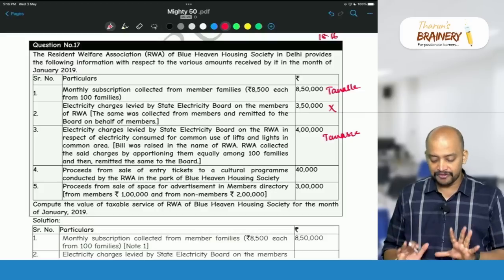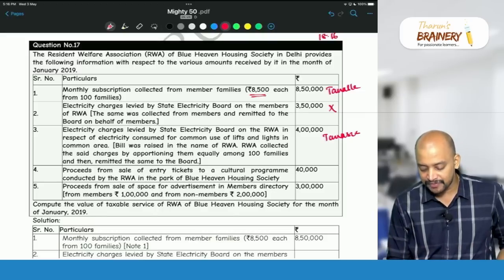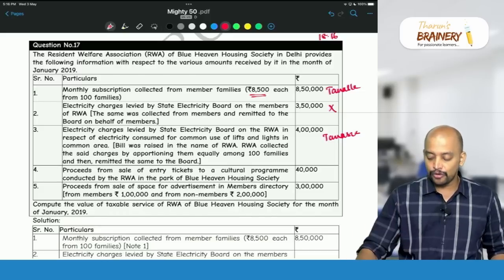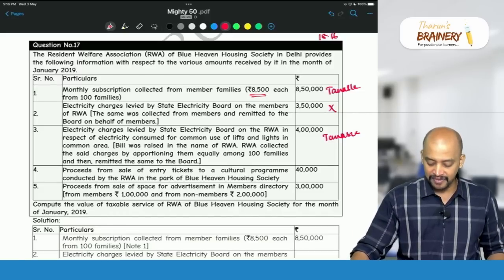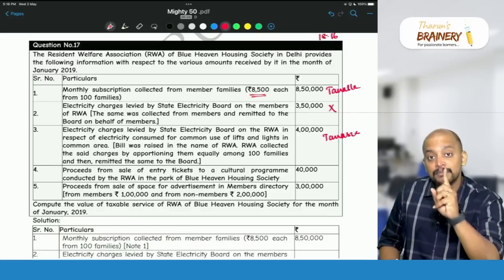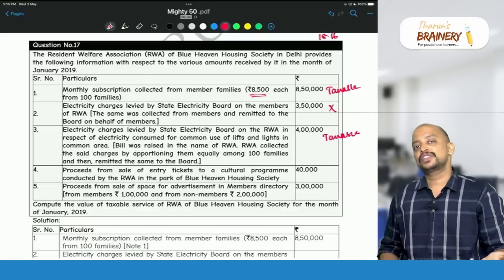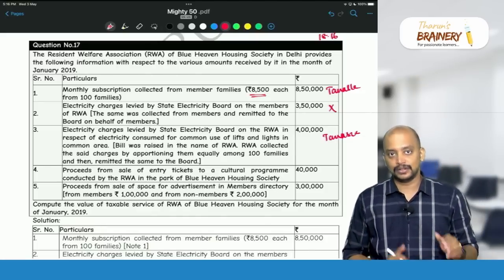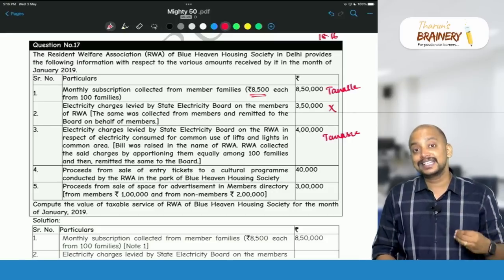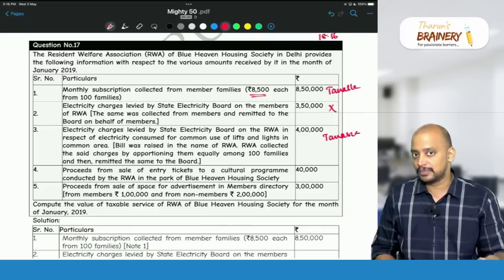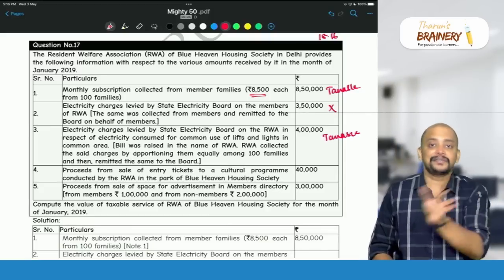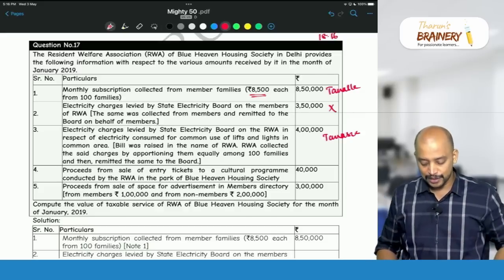Suppose if this amount is 6,500, then what we need to do? So 6,500 per member, then 4 lakhs divided by 100 families, that is 4,000. So 6,500 plus 4,000 per month they are collecting, more than 7,500. So therefore it will be taxable. Okay, entirely taxable. So here per month per member, if it exceeds 7,500, it will be taxable fully. So here already the maintenance charges itself exceeds 7,500. So therefore this 4 lakhs also will be taxable.